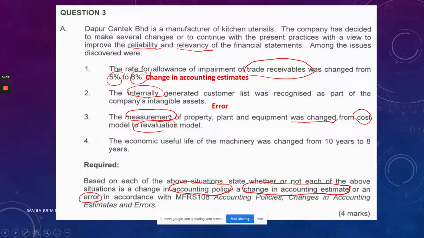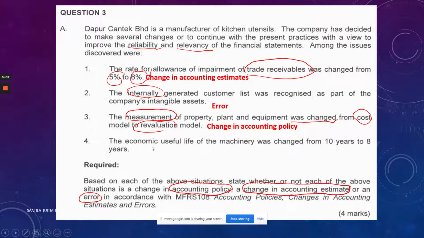I gave you the tips, right? From cost model to revaluation model. Yes, and that is because of change in measurement. Change in measurement, change in recognition, change in presentation and disclosure, as I mentioned in the lecture. You can see that I gave you tips. If you can still recall, I gave you a few tips to decide whether it's a change in accounting policy. So therefore, this is a change in accounting policy.